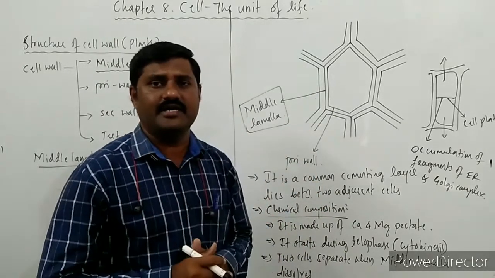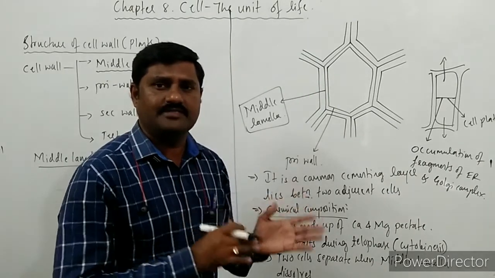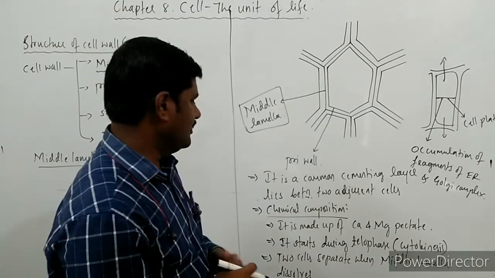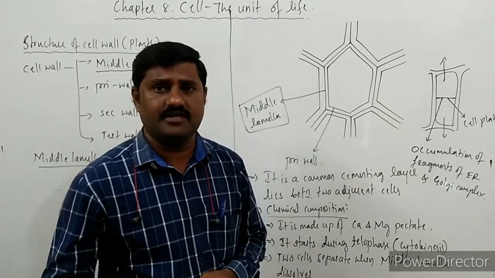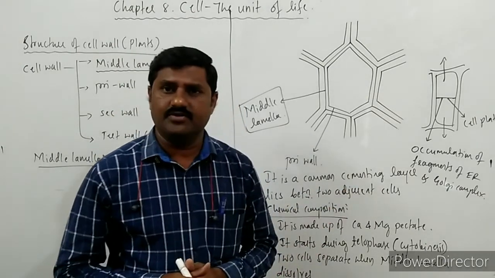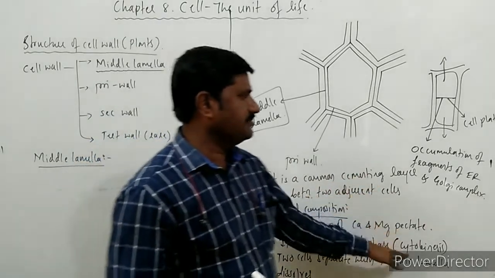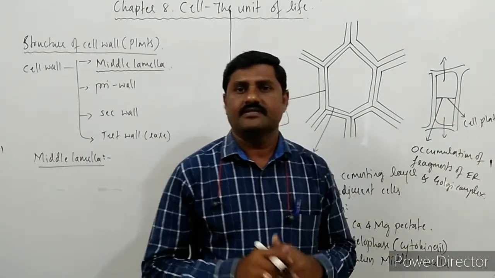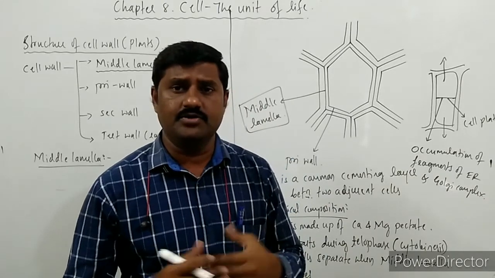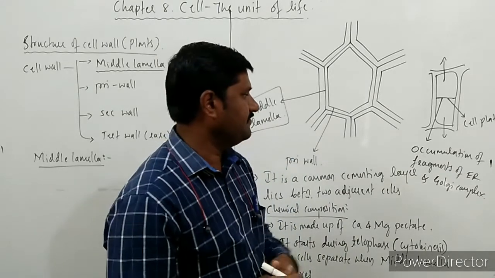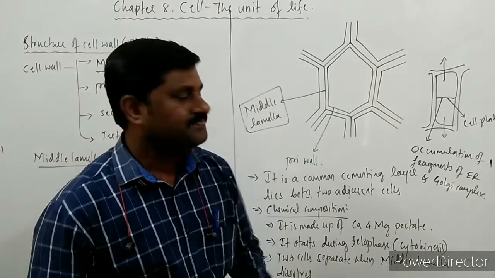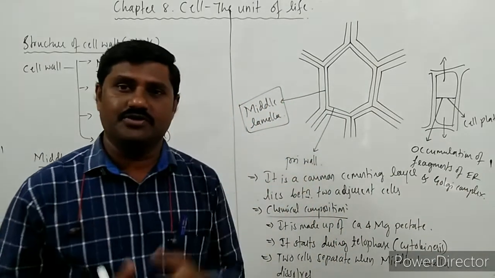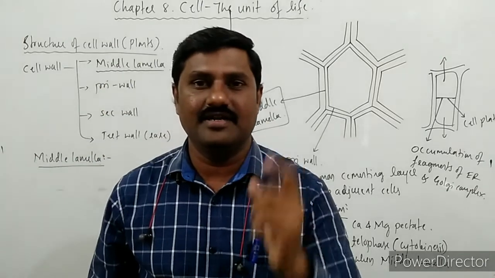It is a common cementing layer made up of calcium and magnesium pectate, and it is formed at the end of telophase and during cytokinesis. It helps in formation of the cell plate due to the accumulation of fragments of endoplasmic reticulum as well as Golgi complex. These are the facts you should know regarding the middle lamella.